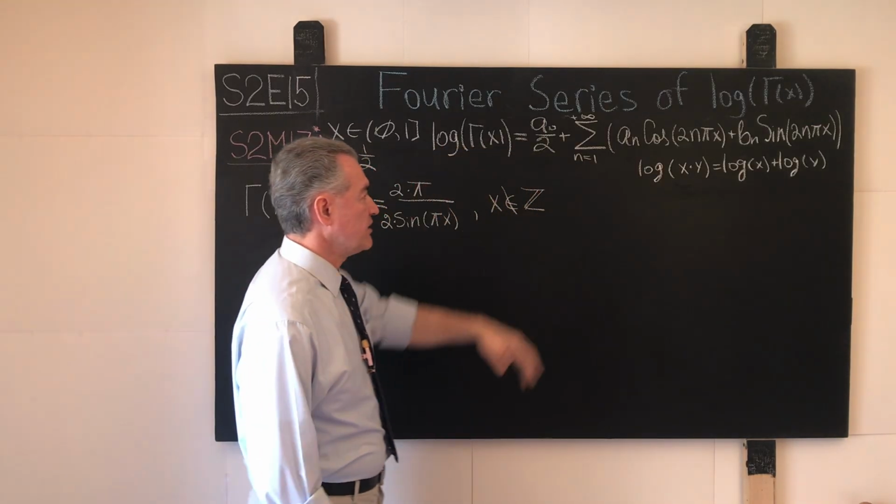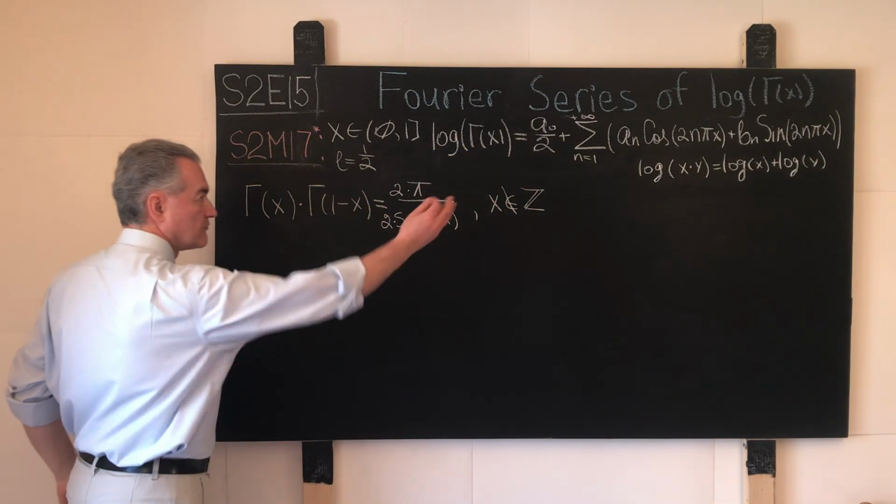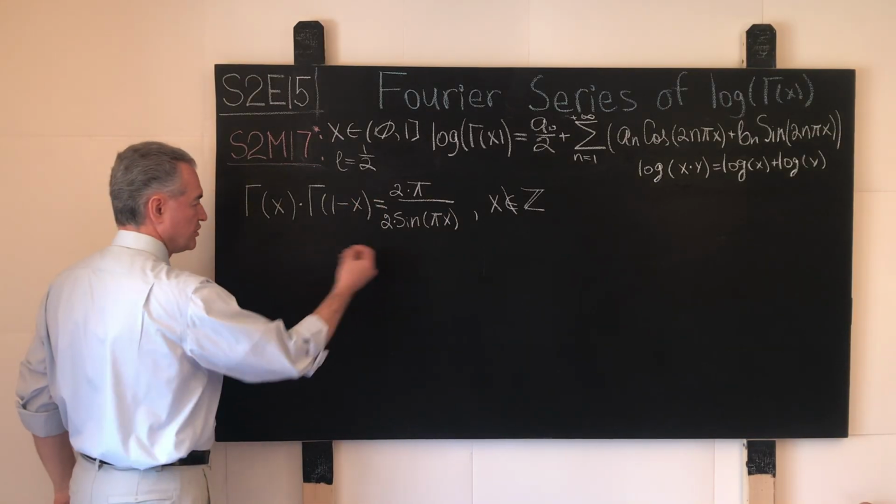Now, if we take this tactical expression and apply it to this one, what will we have?